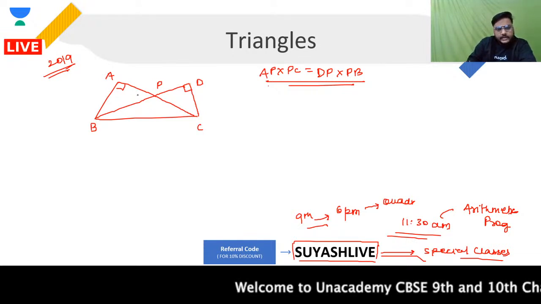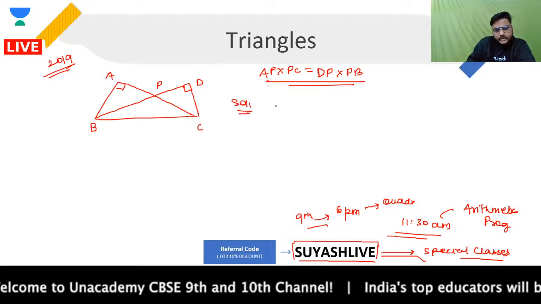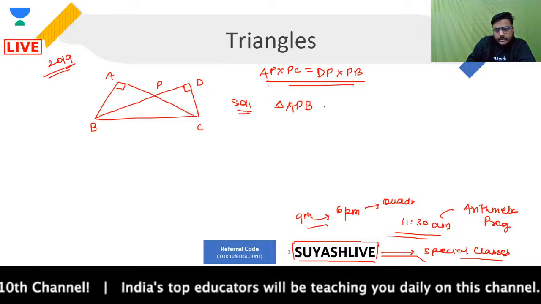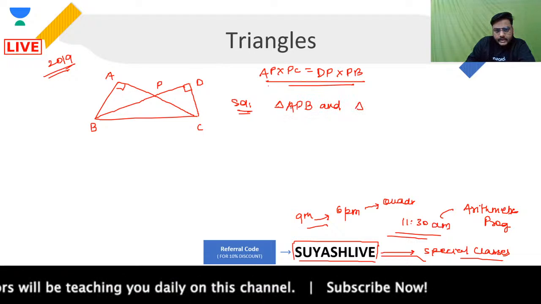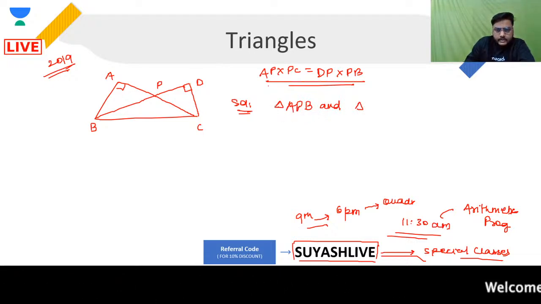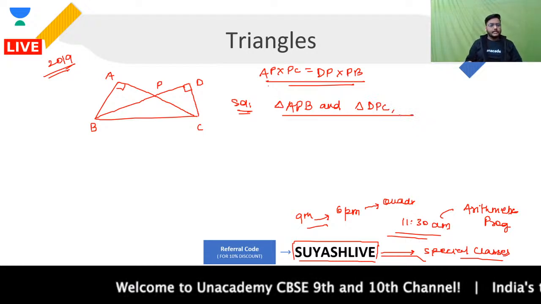If you look at these triangles, when you talk about the solution part, the first is triangle APB and the other triangle is triangle DPC. These are the two triangles that I'm having.